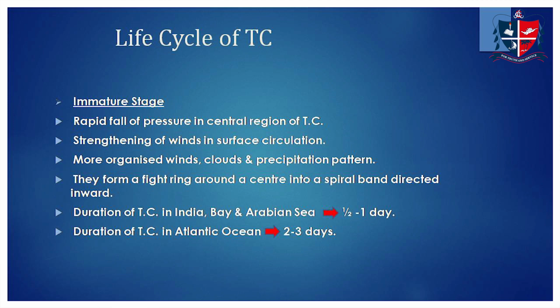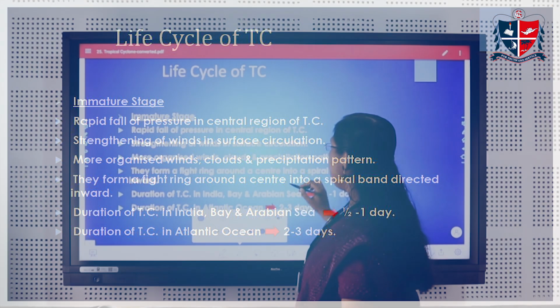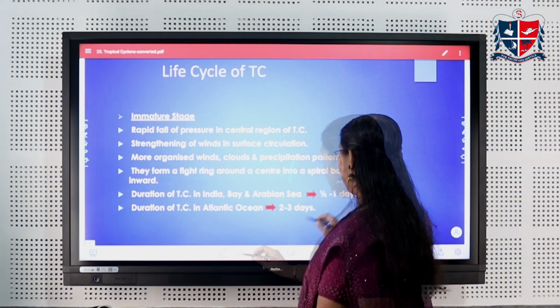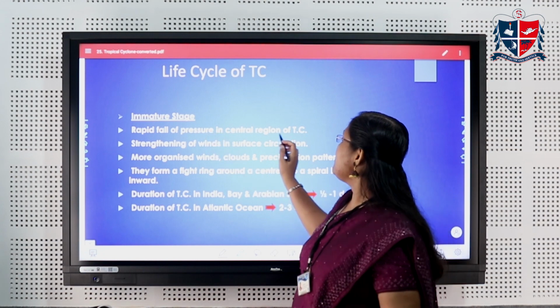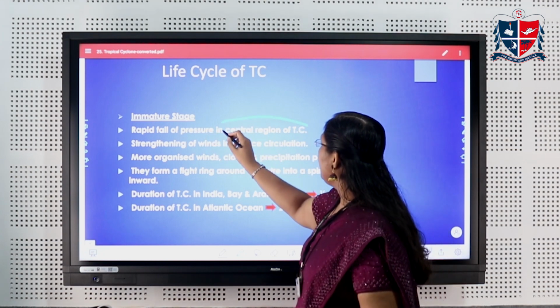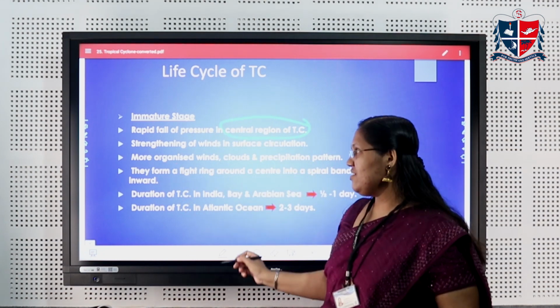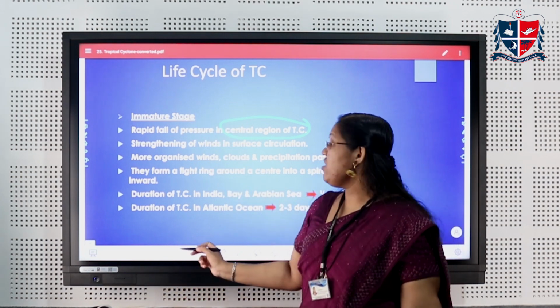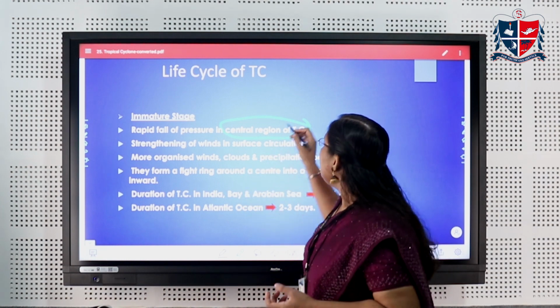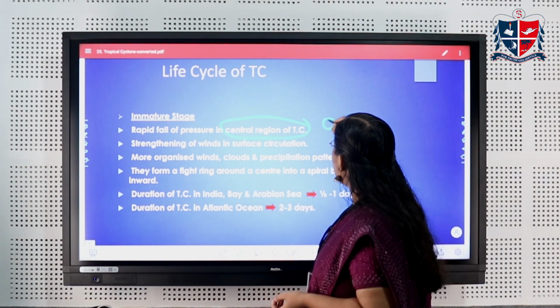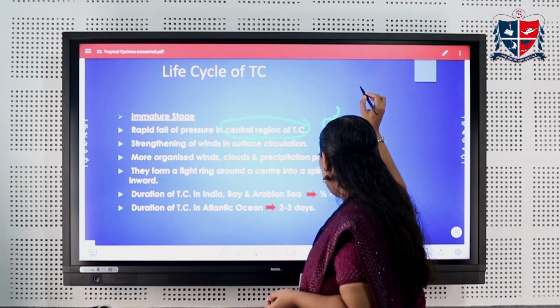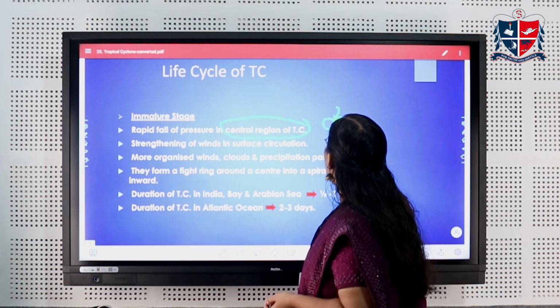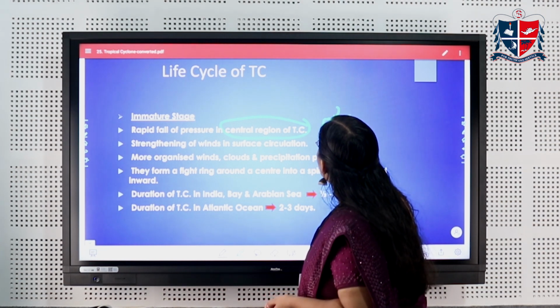And the next one is the immature stage. So what is the immature stage? There is a rapid fall of pressure. Immature stage means in the central region of the tropical cyclone, the pressure decreases. Rapid fall means pressure decreases very fast. And what happens when the pressure in the middle portion decreases fast is that the surrounding air and thus the water come in. When we talk about a tropical cyclone, it develops in the oceanic region.